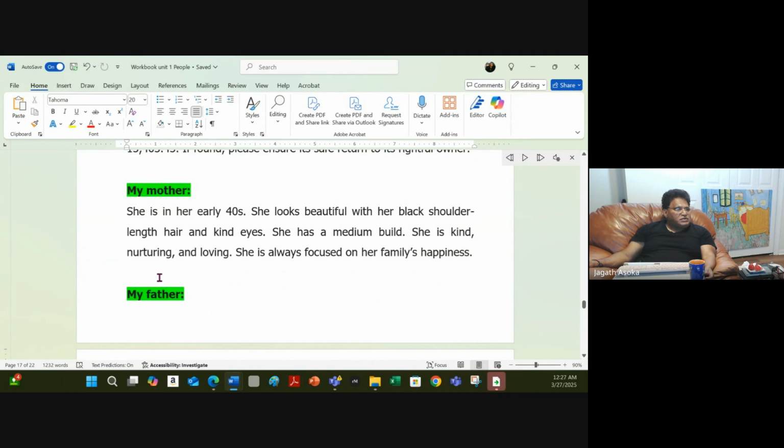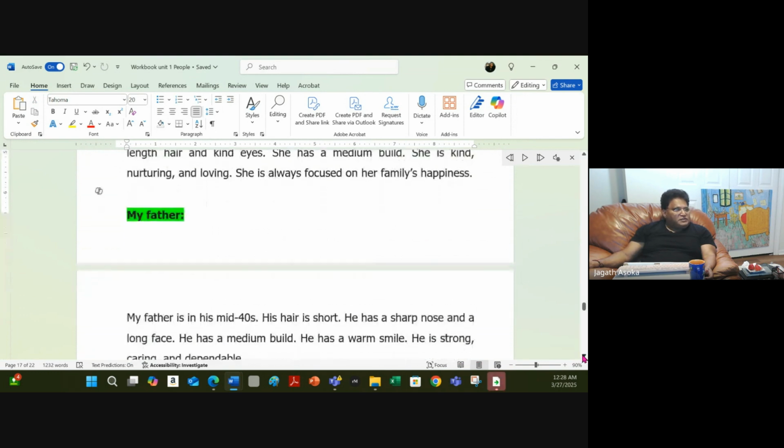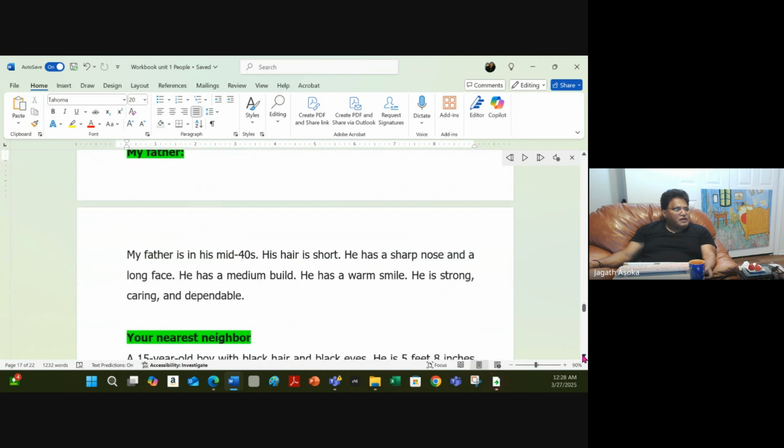I'm going to show you certain things just to help you. All right. So we are done with all the activities of the workbook. There are only 8. So here I give each one just an exercise. This is additional. You can write about your mother. At this point, the teacher can stop the video and ask students to write three or four sentences about their mother. Then they can do the same thing about their father.